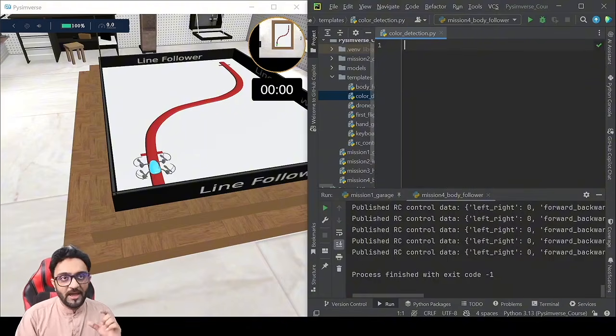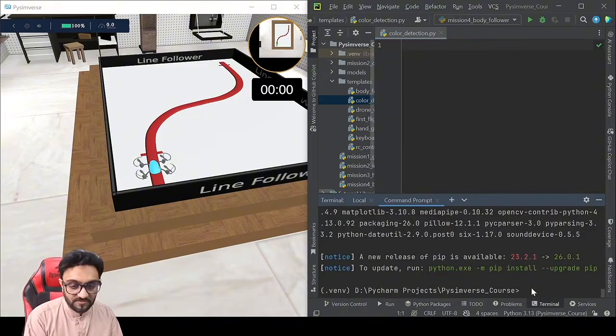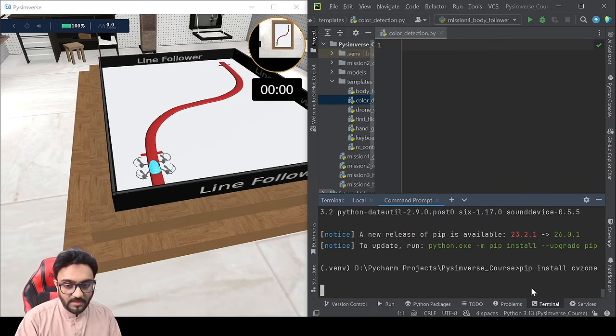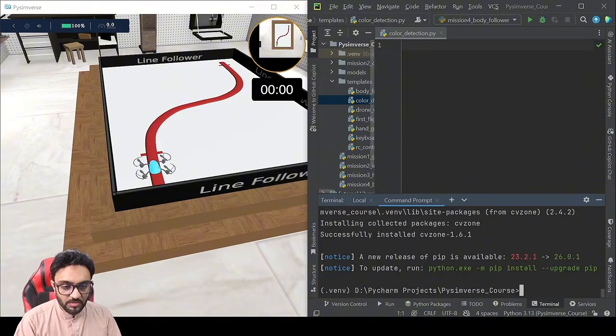Finding and debugging the right color is a little more time consuming if you go directly with OpenCV, so we will install CVZone. We will write pip install cvzone, and that has a built-in wrapper for color detection. So we are going to use that instead.